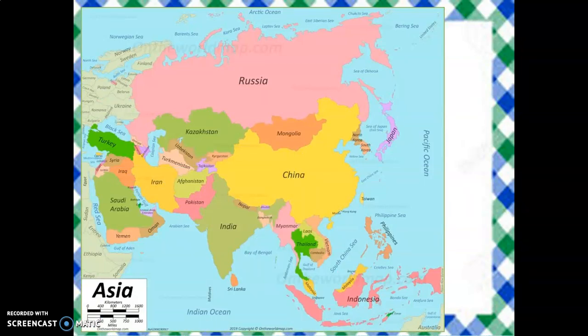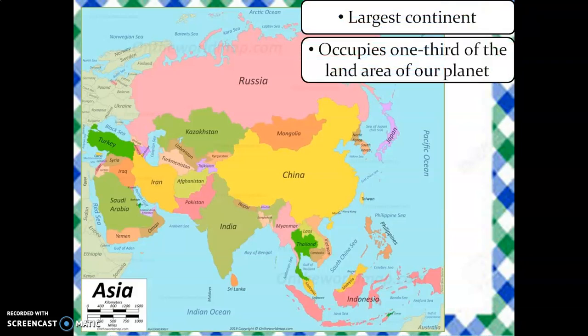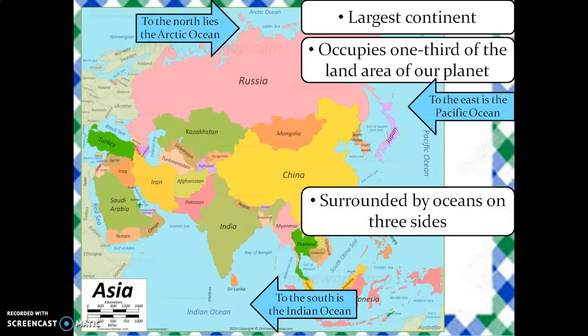The first largest continent is Asia. It occupies 1/3 of the land area of our planet. It is surrounded by oceans on 3 sides. To the north lies the Arctic Ocean. To the east is the Pacific Ocean. To the south is the Indian Ocean.